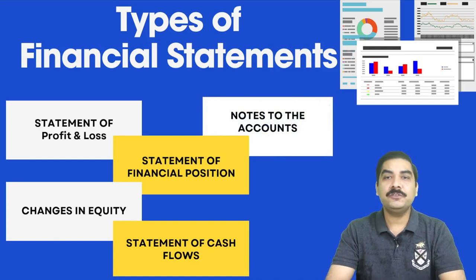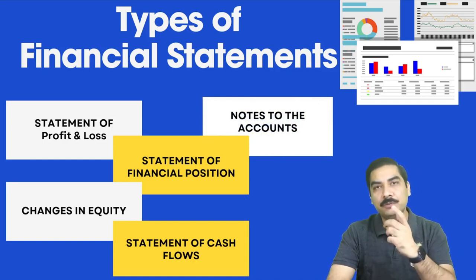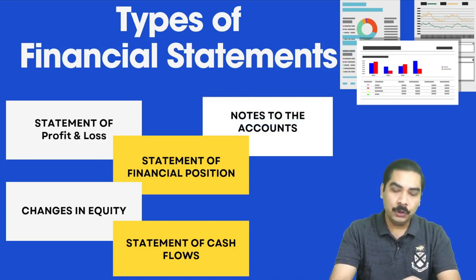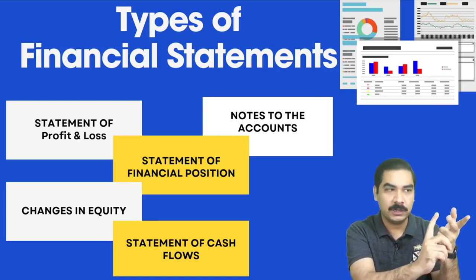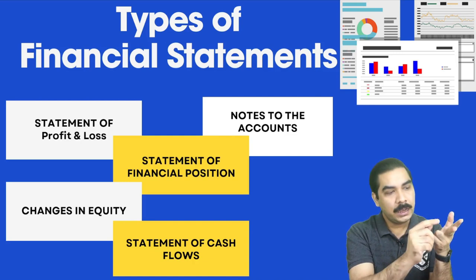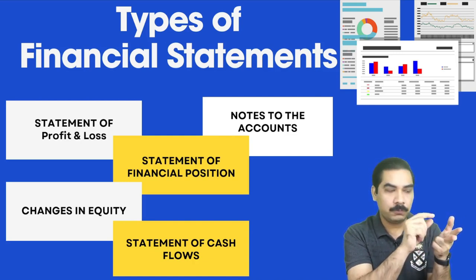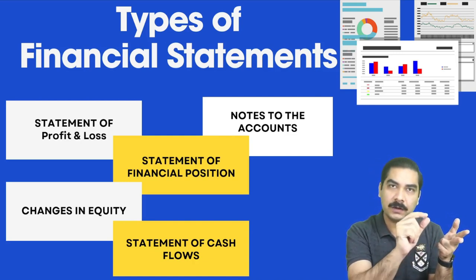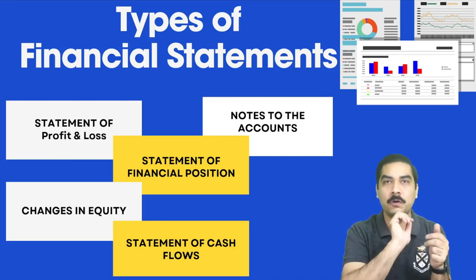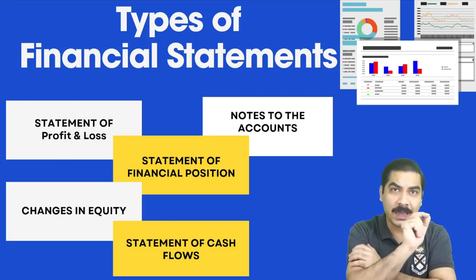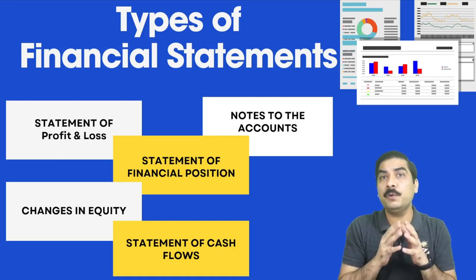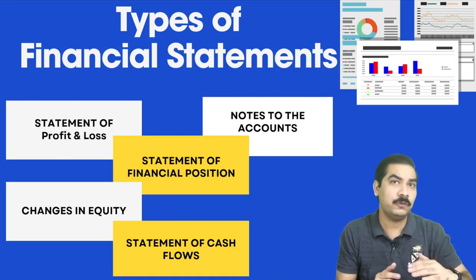And then you have the statement of notes to the accounts. Now, you have four statements: statement of profit and loss, financial position, changes in equity, and cash flow. In these statements, you write all the categorizations or items in a single row. If you want to give the detail about any row, you are not supposed to do that on the face of the statement.